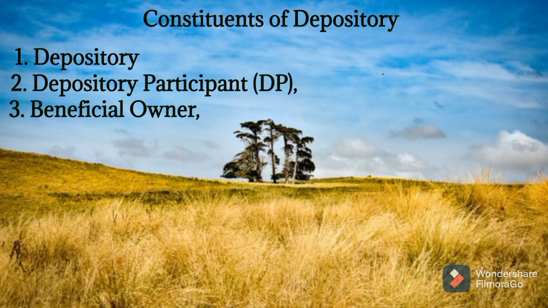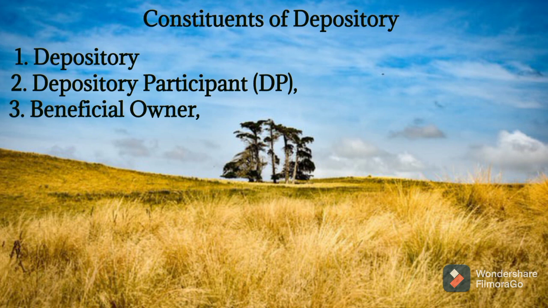Also, our name is recorded with the depository, and we can enjoy rights and benefits, such as getting dividend from the company, getting bonuses, and also voting at meetings. So we have voting rights, isn't it?